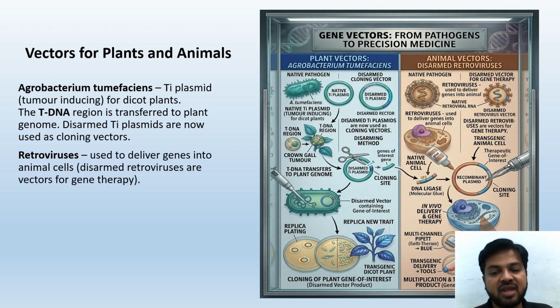One has to remember that commonly in plants we use the Ti plasmid, the T-DNA region, from Agrobacterium tumefaciens. And in animals, obviously, retrovirus is used to deliver genes into animal cells. Disarmed retroviruses are vectors for gene therapy. You can see the diagram also. This diagram is self-explanatory in nature. But if you see the diagram and imagine it properly, it will be easier for you in the exam.